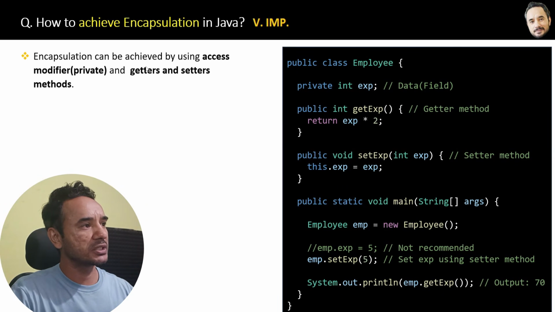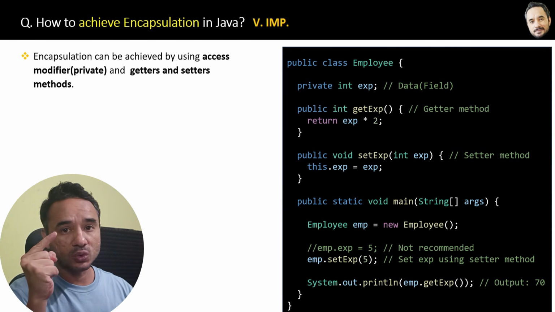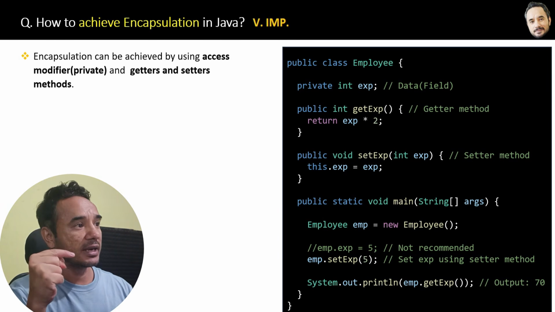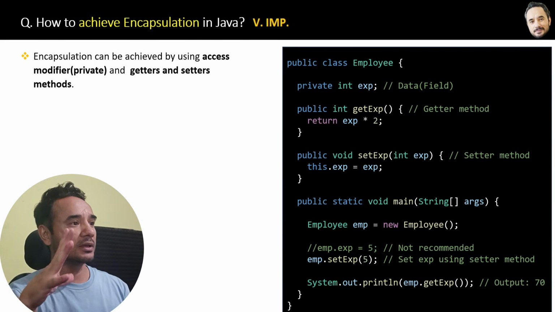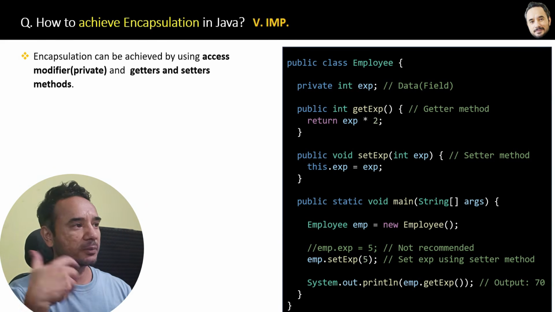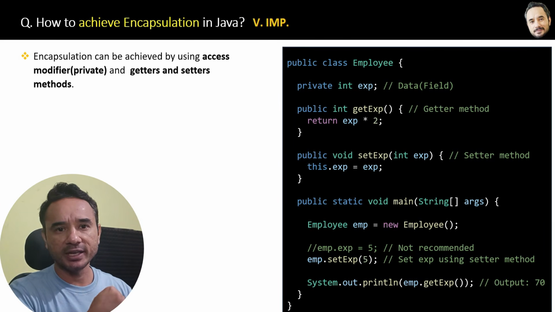Encapsulation can be achieved by using the access modifier private so that your field can be private, and then getter and setter methods. Great. Now in the upcoming question, I will quickly show you some advantages of implementing encapsulation in your project.